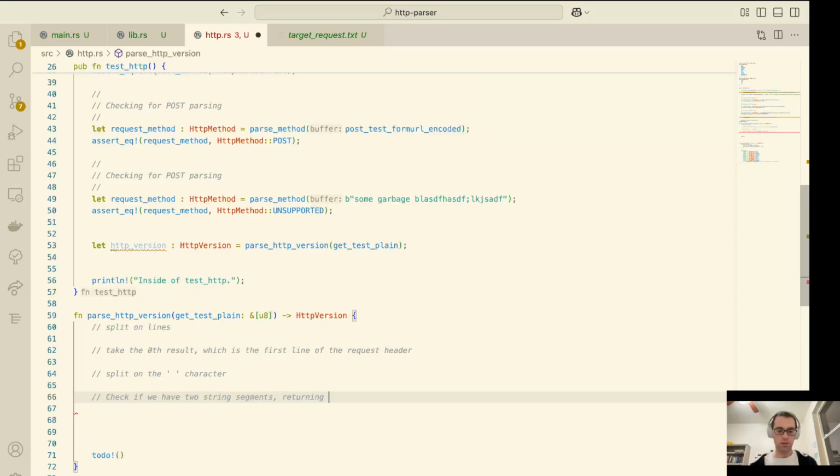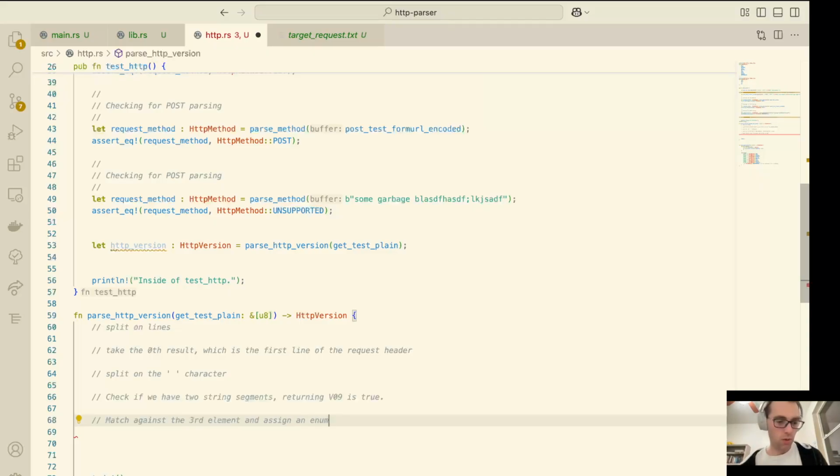Returning HTTP version 0.9 if true. Otherwise, we're going to do our match, our comparison, similar to what we were doing with our method parsing. Match against the third element and assign an enum. Cool, we have the structure.